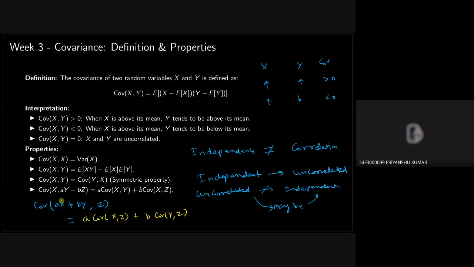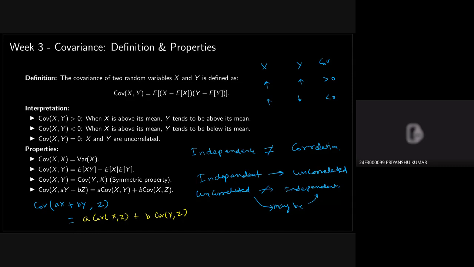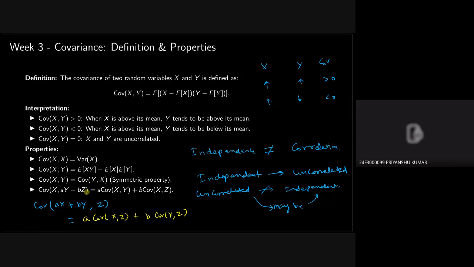Yes, it is the same thing. Instead of x comma ay plus bz, we could have written ay plus bz comma x, because it is symmetric and it would make no difference. I want to say that ay plus bz is replaced by just a function of a small y, another random variable, like alpha, and then we can independently calculate the covariance of X and alpha.